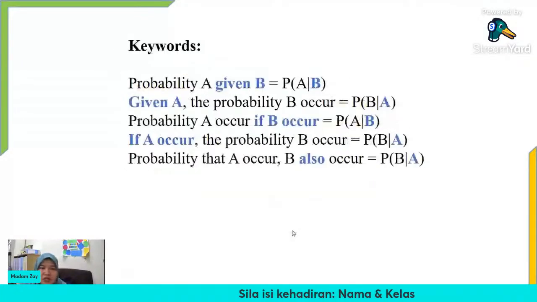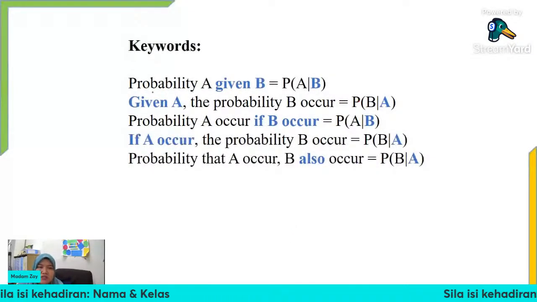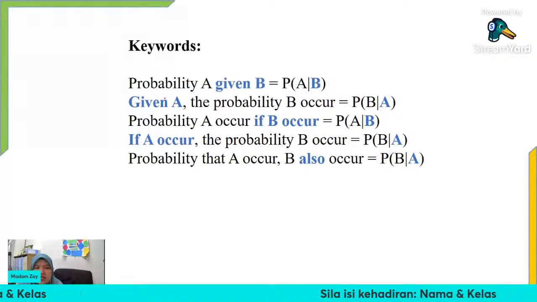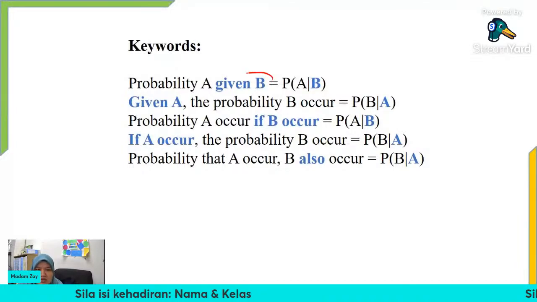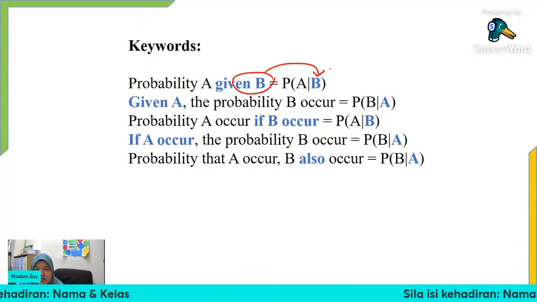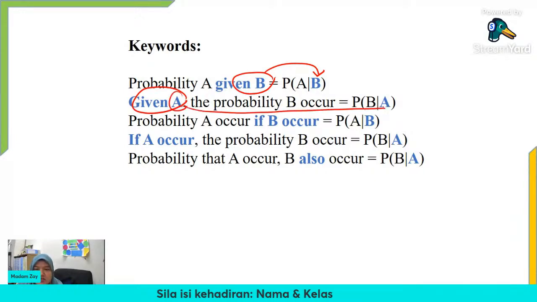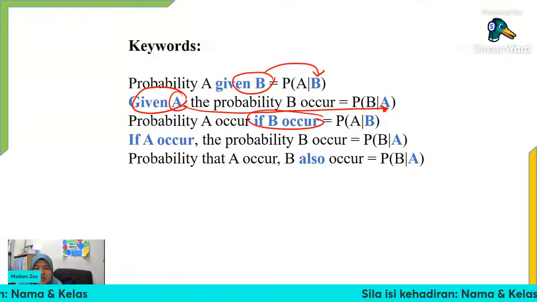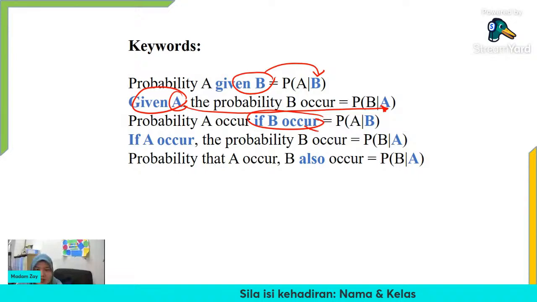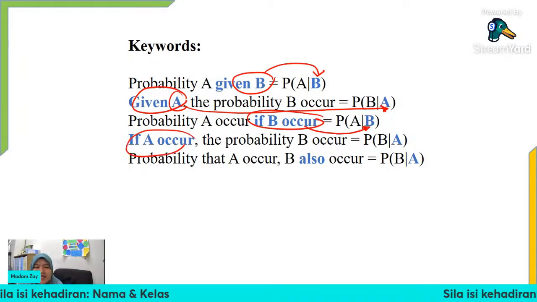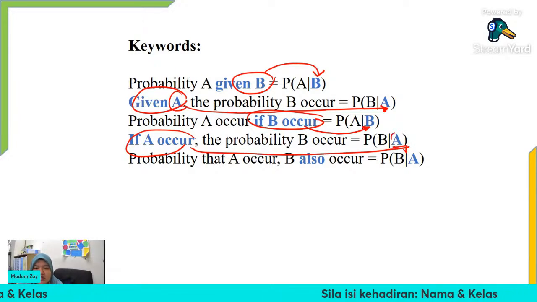Okay, now keywords. Some of the questions might give you in this form. So, find the probability A given B. Directly A given B. Given A, the probability B occur. So which one is the condition? Given B is the condition for the first sentence. For the second one, given A, so A will be the condition. That's why A is at the back. And then probability A occur if B occur. So B has happened, so B should be the condition. And then if A occur, so this has happened, so A should be the condition here.